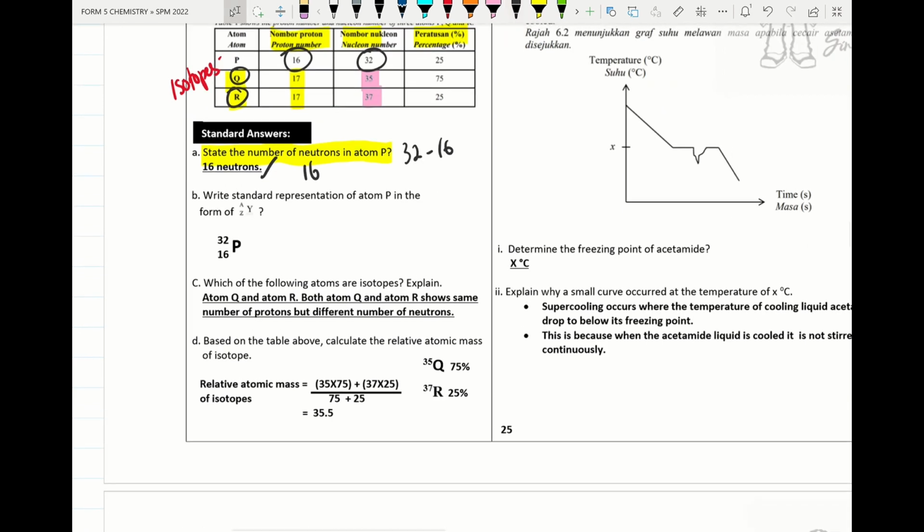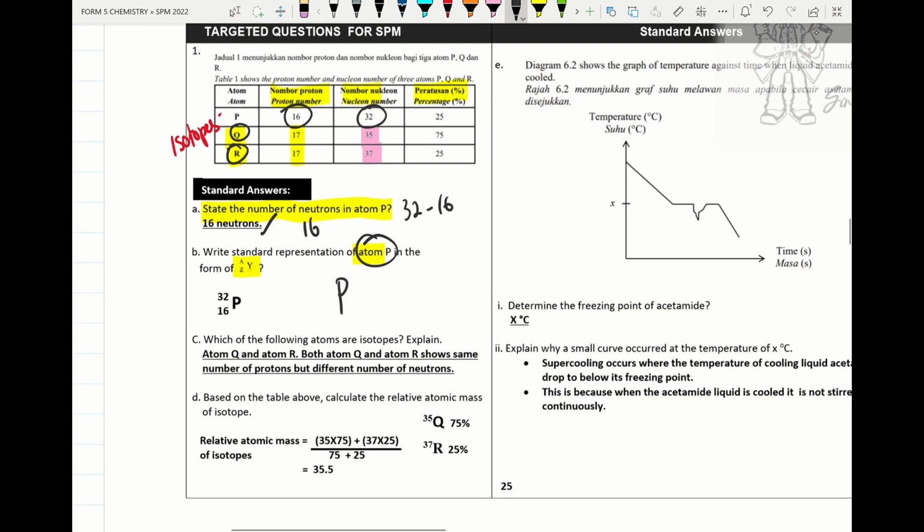Alright, so how to write the standard representation of atom P in this format? Please remember, the A stands for nucleon number and Z stands for proton number. So we take the atom symbol P and put it here. A will be the nucleon number, 32, and Z will be the proton number, 16. So this is the answer.